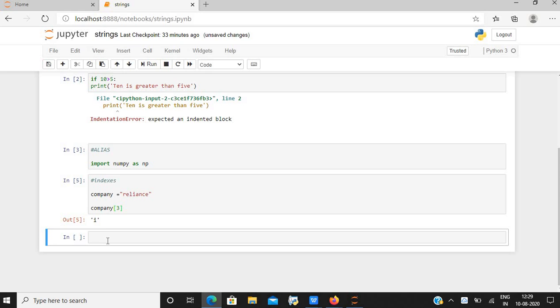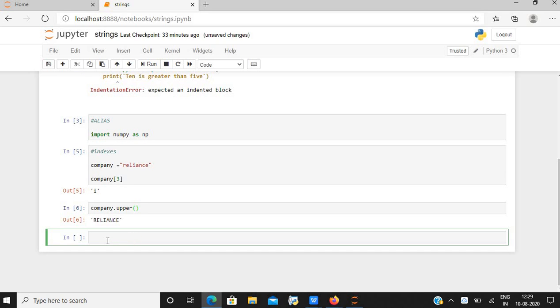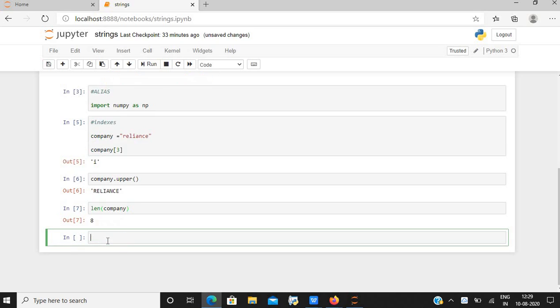We can also convert a string into uppercase by just typing company dot upper. We can also calculate the length of the string by giving the length function. The length of the string is 8.